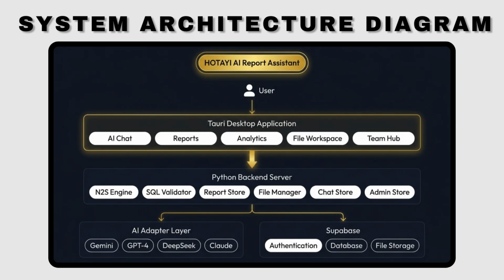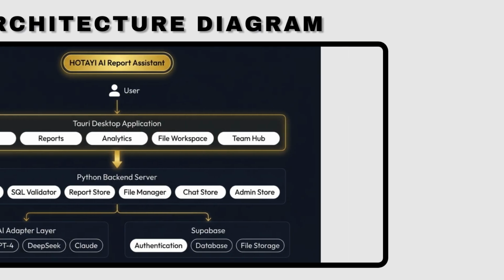From the backend, two things happen in parallel. On one side, the AI adapter layer routes to whichever AI model is configured, whether that's Gemini, GPT-4, DeepSeek, or Claude. On the other side, Supabase handles authentication, the database, and file storage. Everything communicates cleanly through this single layered architecture.